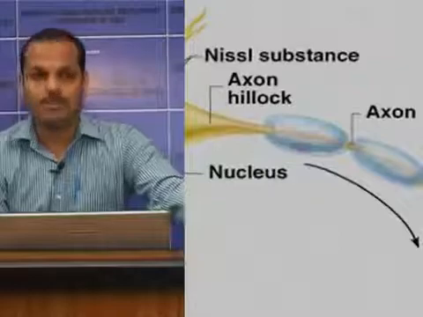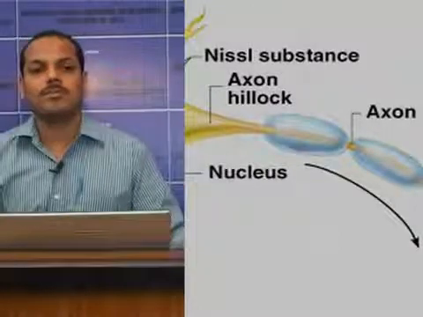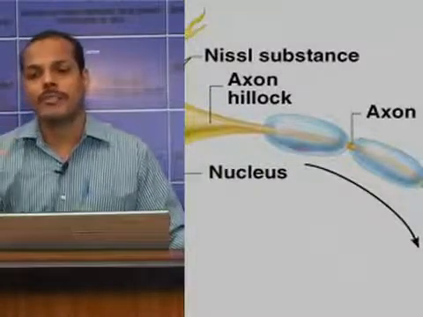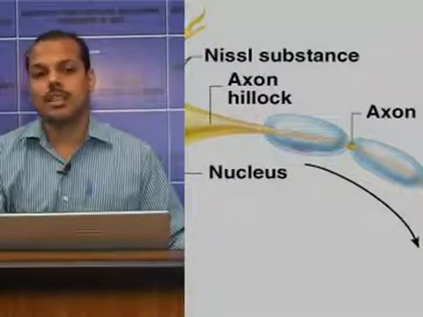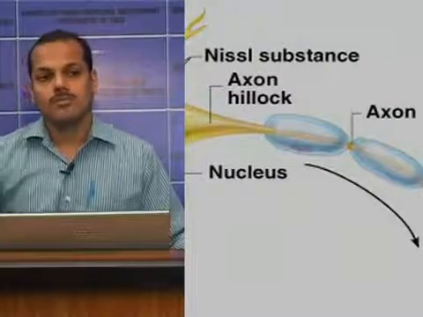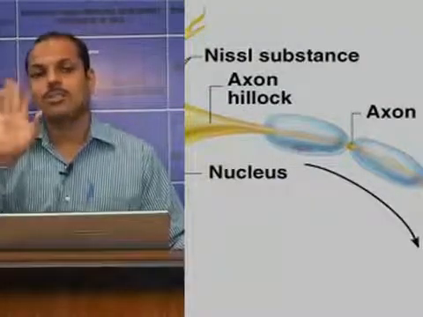called axolemma. Inside the axoplasm there are mitochondria and axoplasmic vesicles, but Nissl granules are absent in the axoplasm. So the axon cannot synthesize its own protein.